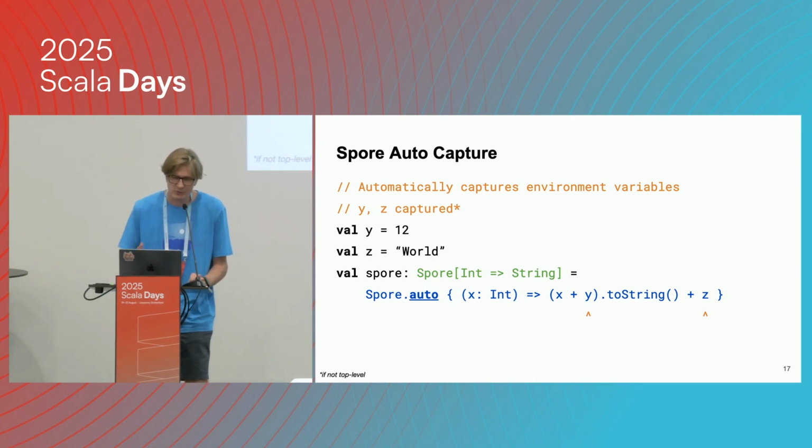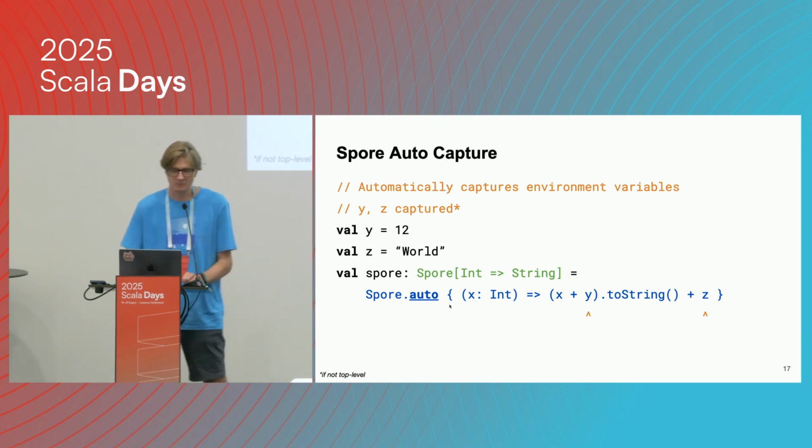What's new in Spores 0.2 is that we have a way of automatically capturing things. Now you don't need to explicitly capture things. What you can use is this auto keyword, and you provide your closure here, and this works. Internally, behind the scenes, we make sure that this is okay.